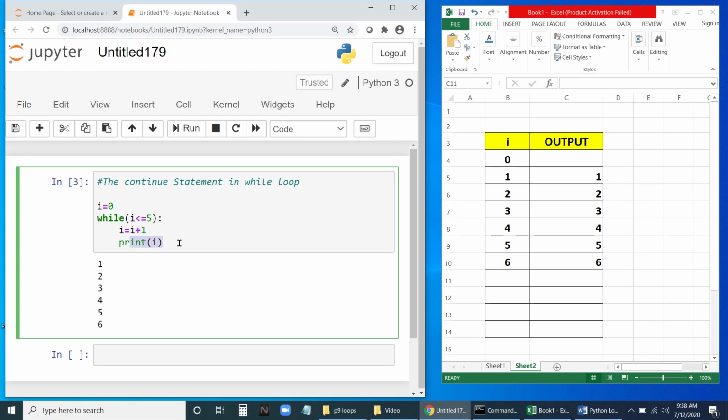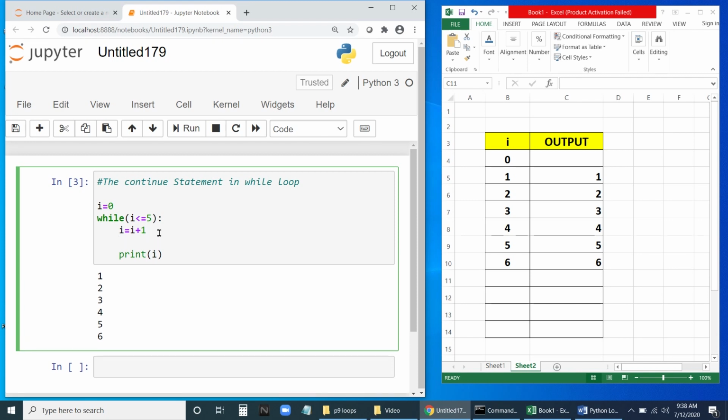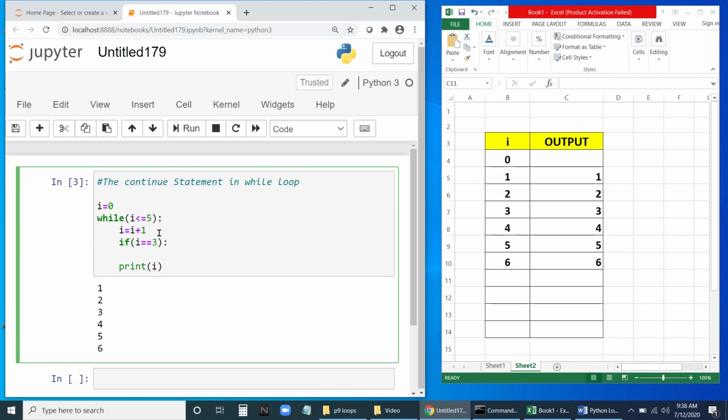So let me write here one statement, the continue statement. If I equal to 3, instead of break, I will write continue. We have seen what will happen with break. Break will terminate the loop. Continue will not terminate the loop. The statements after the continue will not be executed, but the loop will be continued.